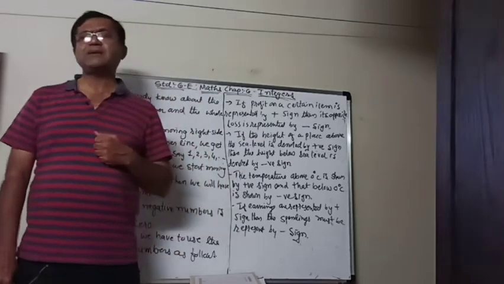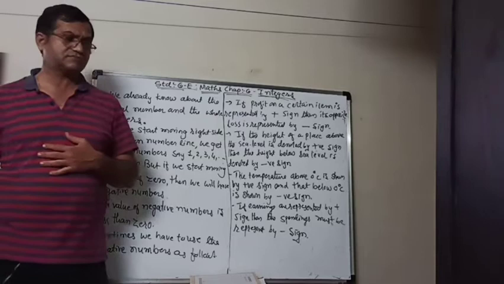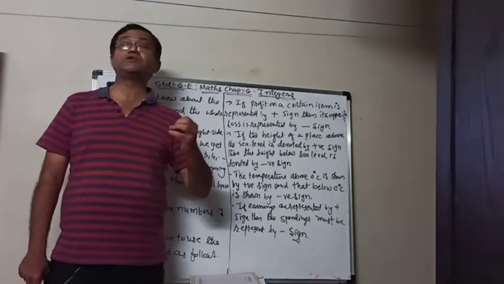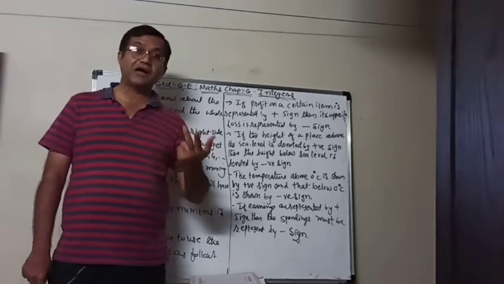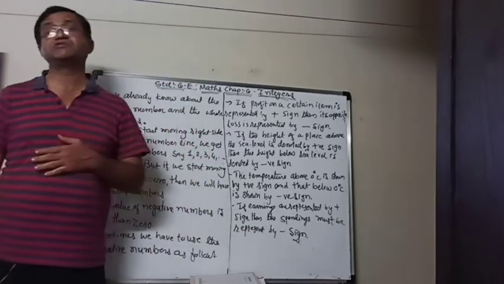But now sometimes some situations come and then we don't know which numbers can be used here.